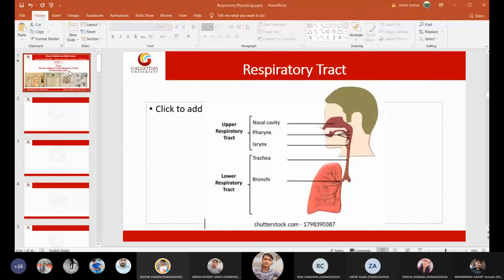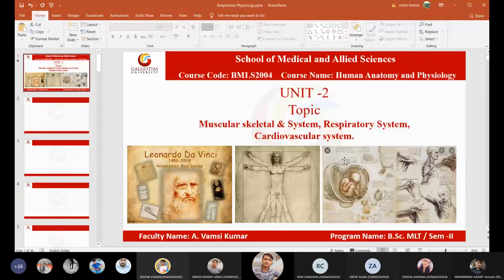So last time I didn't take class properly. Sorry for that. Anyway, today I will finish this topic. So basically, in today's lecture, I was skipping the revision of the last topic. Last week we were discussing the muscles.